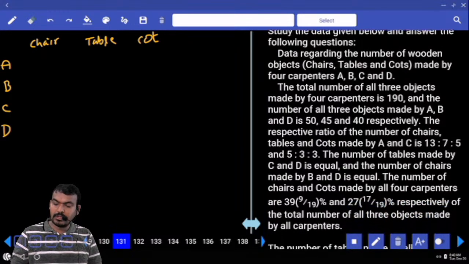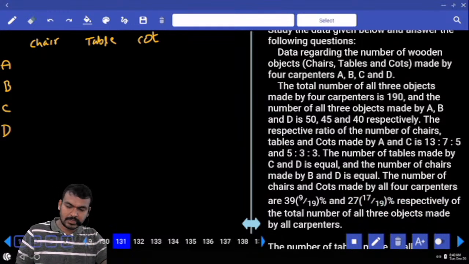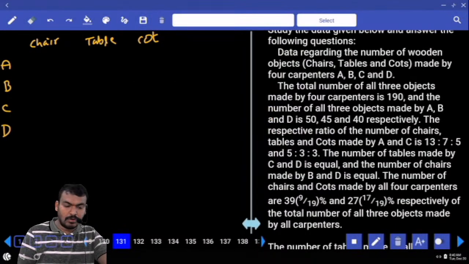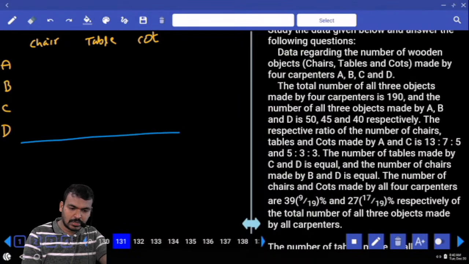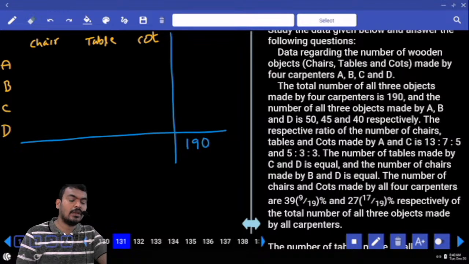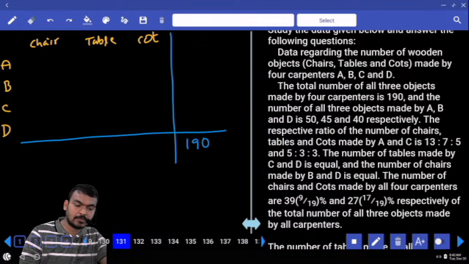What is the first one? The total number of all the 3 objects made by 4 carpenters is 190. Means total chairs plus total tables plus total carts will be equal to 190, or not? Okay. Next, the number of all the 3 objects made by A, B, D is 50, 45 and 40 respectively.